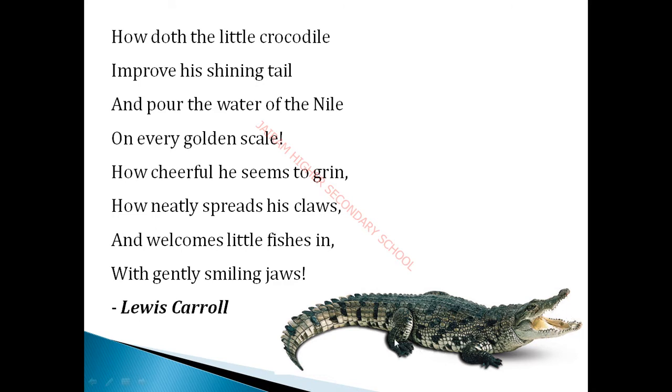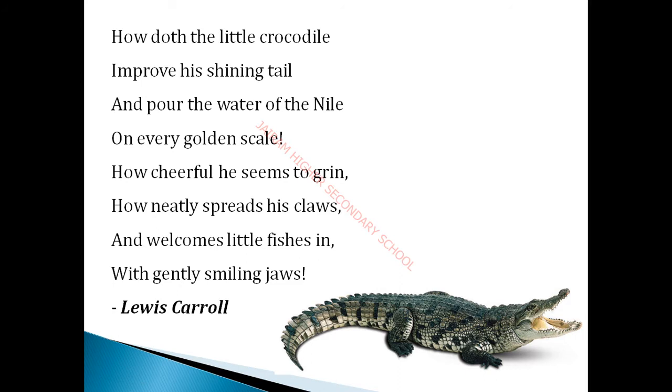It has claws and a tail, and you see the full body covered with golden scales.